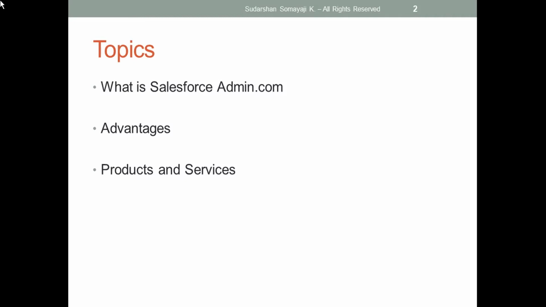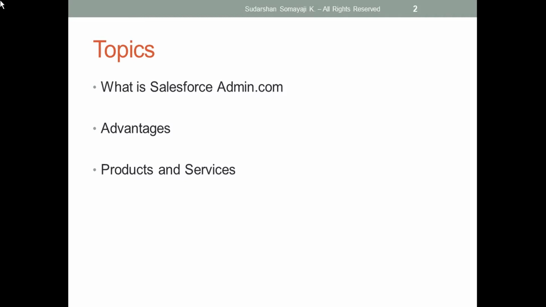And here admins keep Salesforce users trained and educated. That means they will make our users so efficient and productive that they will not fall behind, or be in a position where they say they don't know the system. The admins will keep the users trained and educated. They will also help solve complicated business problems, so that projects keep moving and don't get stuck at any point of time.